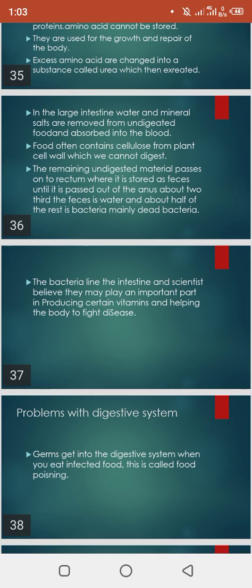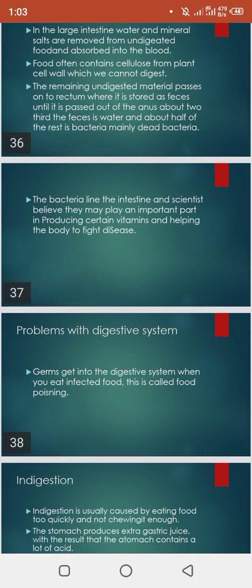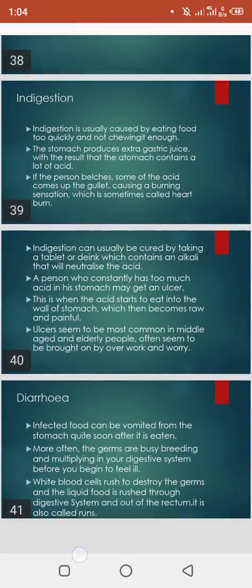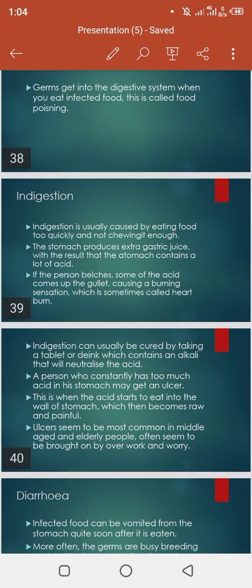In the large intestine, water and mineral salts are removed. Clear? They are removed because our body needs them. Clear? So the undigested or remaining material is removed from our body. Then there are three problems of the digestive system: indigestion, diarrhea and constipation. So in indigestion, when